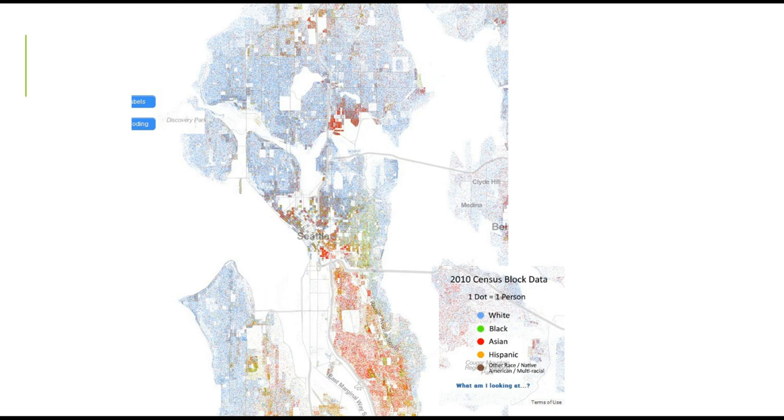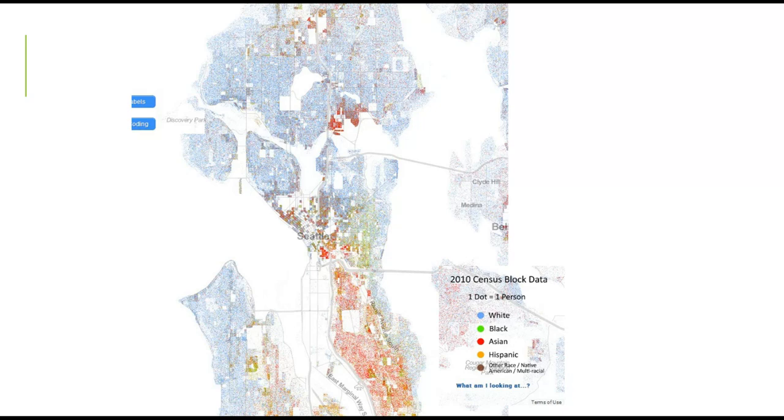So this is 10 years after this census block data. Now, one of the things that you'll notice is that the city is really kind of broken up. Each blue dot is one person, and blue is for white people. So you can see areas in the map where it is predominantly white.